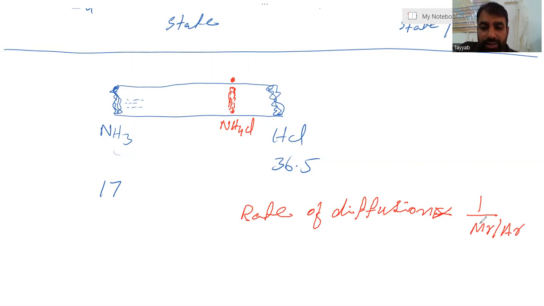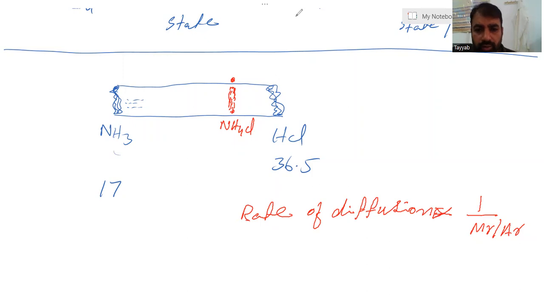That is, the higher the molecular mass, the lower the rate of diffusion. The smaller the molecular mass, the faster the rate of diffusion. Hope you are clear with this example. This specific example is asked in examinations many times. You will see questions related to this.